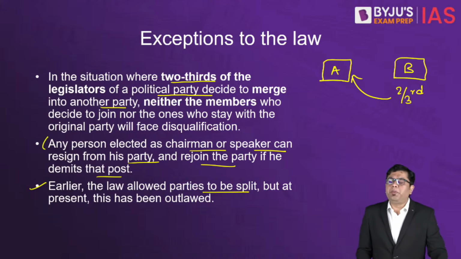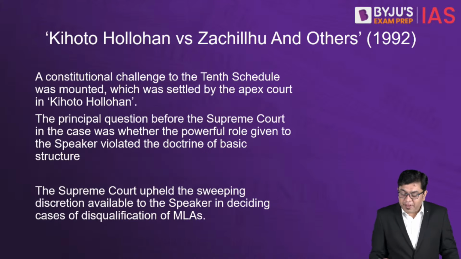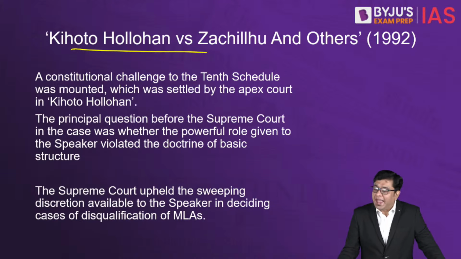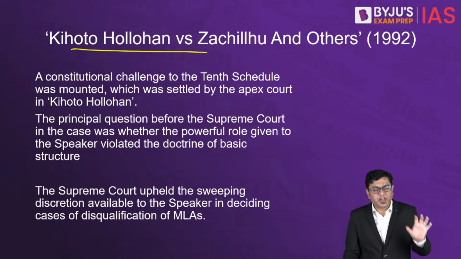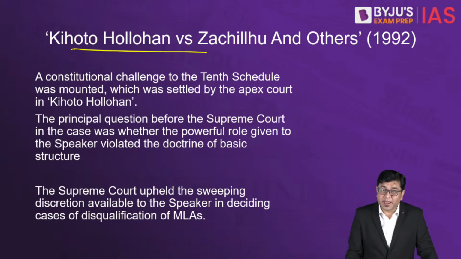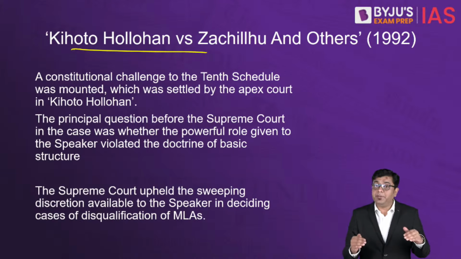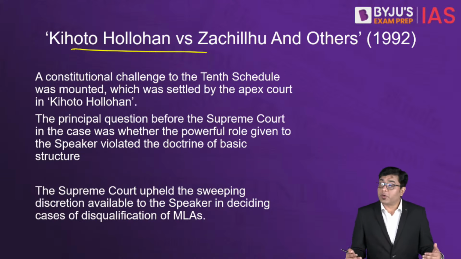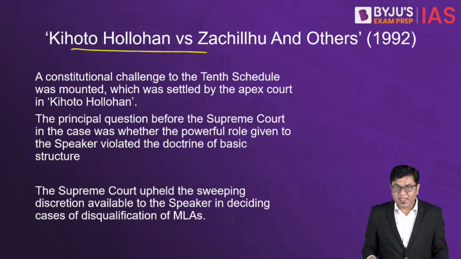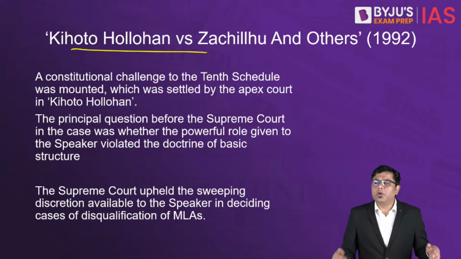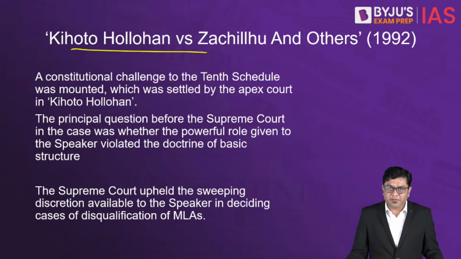So that is where the Supreme Court heard the case under the very famous Kihoto Hollohan case, as it is referred to. And you will find this question has been asked in the UPSC mains examination earlier as well. It was a direct question: what was the Kihoto Hollohan case? So sometimes UPSC can also ask you direct questions like this, on the important cases that are there. So this Kihoto Hollohan case was when the Supreme Court took up the hearing of the entire procedure of the anti-defection law.